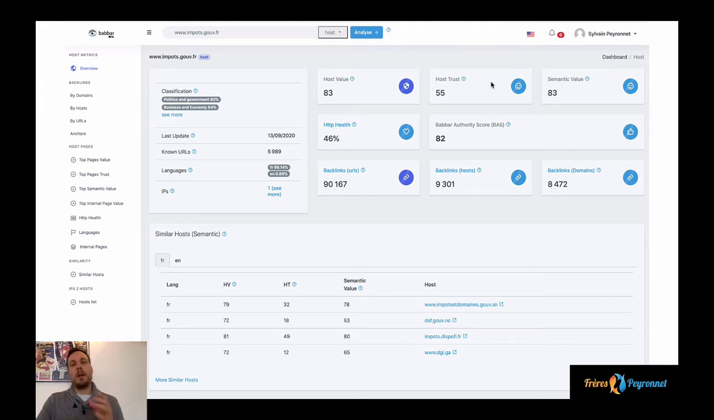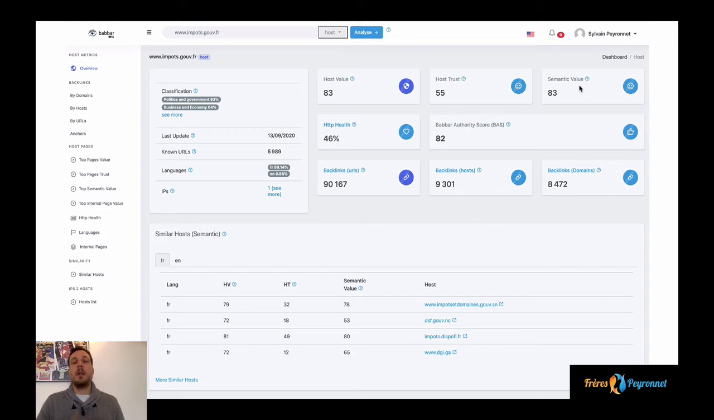But here in Babbar we have other metrics that are quite new to the game. So the first one is the semantic value, which is also a popularity metric, but when you take semantics into account. It's computed with an algorithm that is similar to the topical PageRank algorithm, meaning that the strength of the link will depend on the topical relevance of the website making the link to the target. Meaning that the more coherent semantically the two websites are, the stronger the link will be.